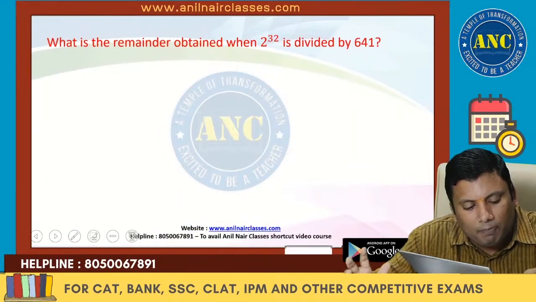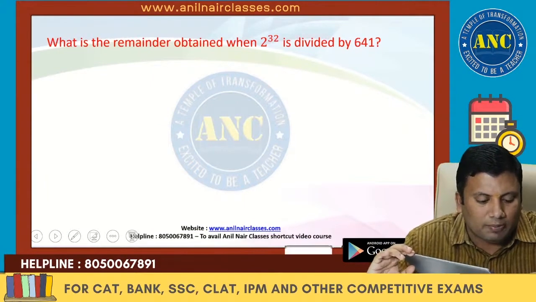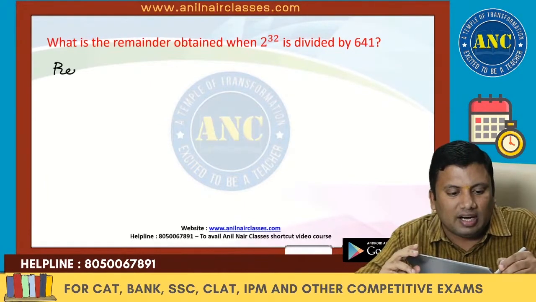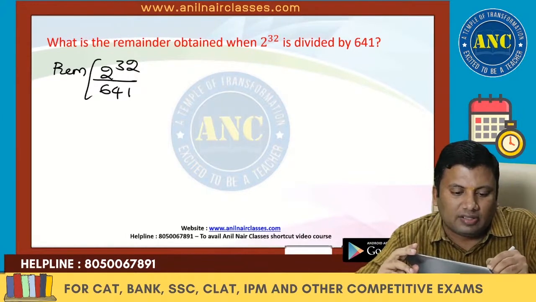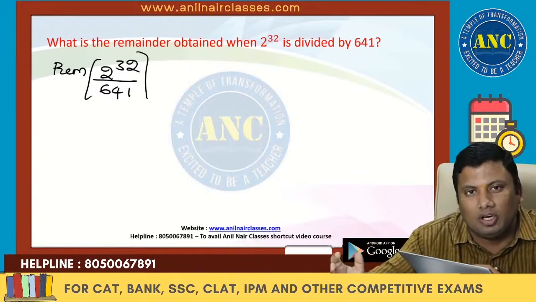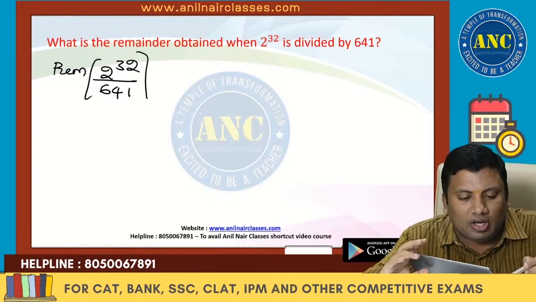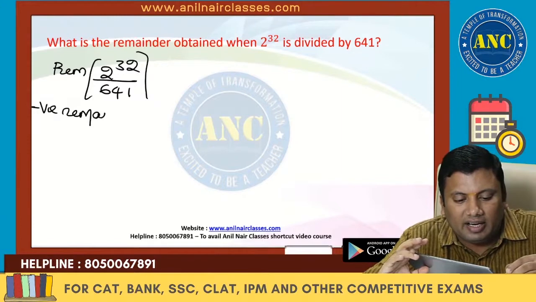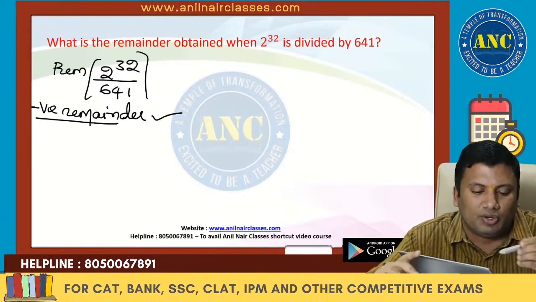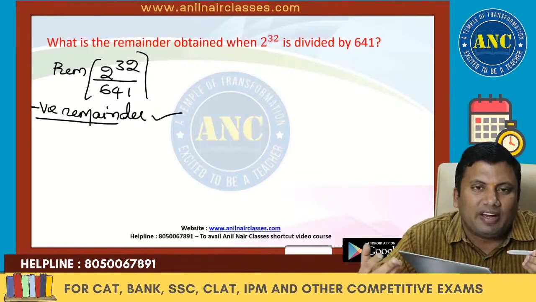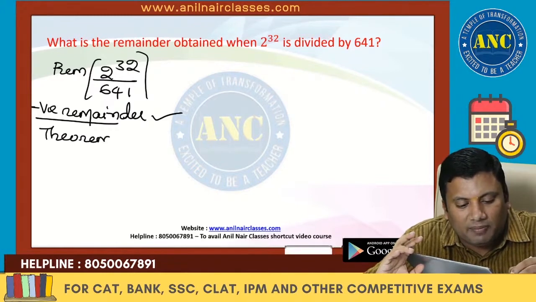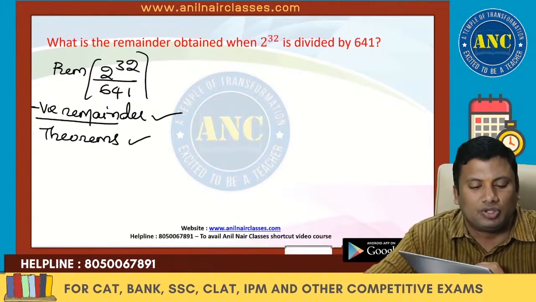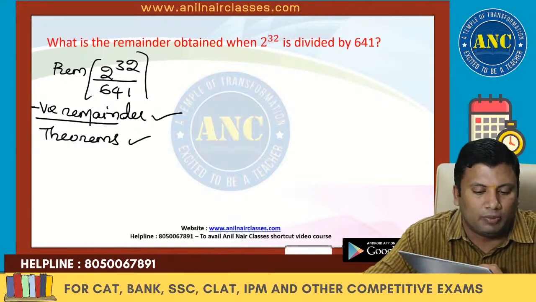Third one, a beautiful question, sir. What is the remainder when 2 power 32 is divided by 641? Before seeing the solution, pause the video and try to solve it. If you use a negative remainder, it will be very time consuming. Whether 641 is a prime or a composite number, if you use any theorems, these also will be time consuming.